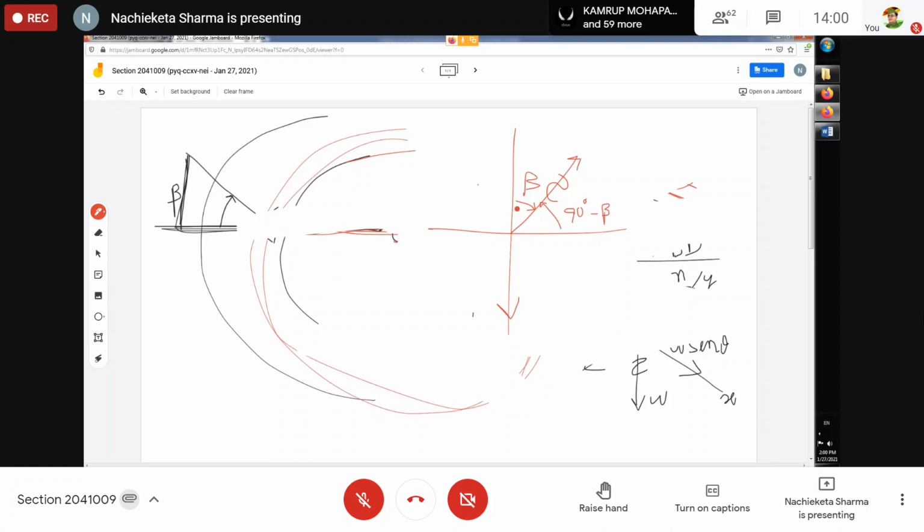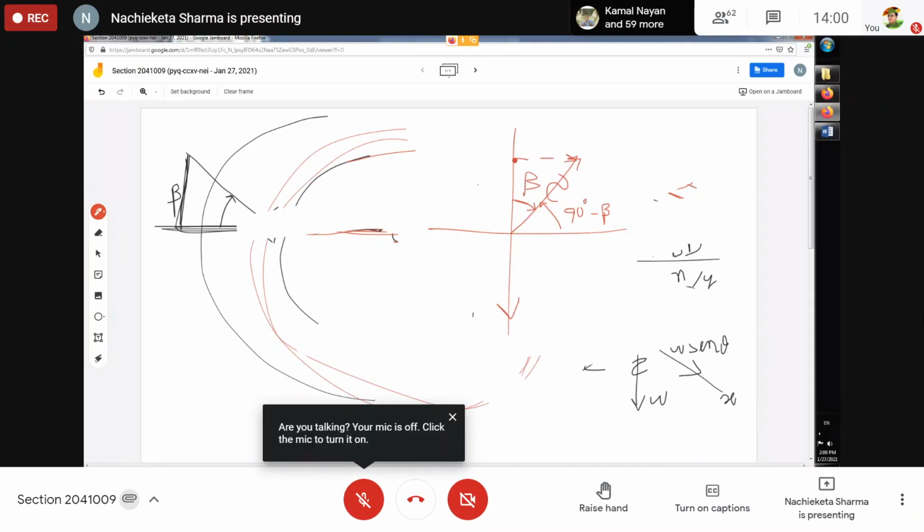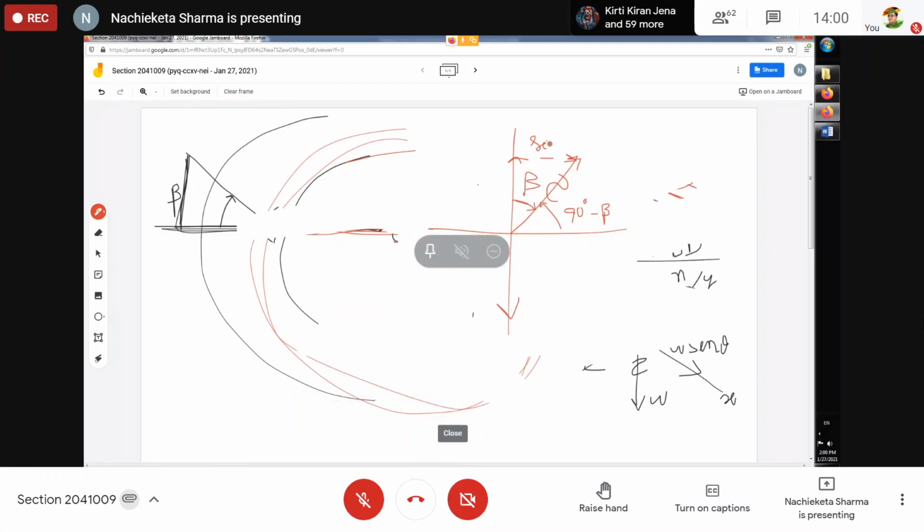The opposite will be sine beta, and this adjacent will be my cos beta, and this will be my N. So this will be N cos beta along the y-axis, which will balance the weight, and N sine beta will be the unbalanced or net force, which will give me the required centripetal force.